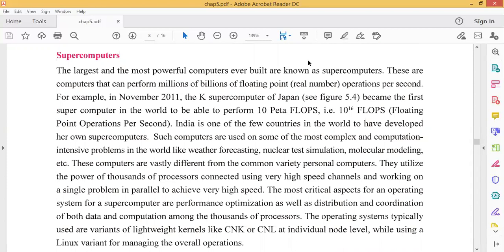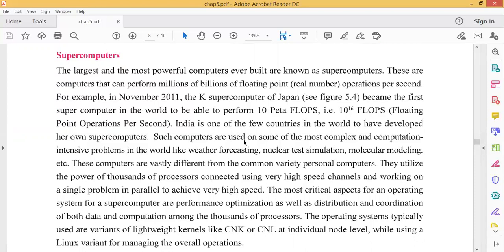India is one of the few countries in the world to have developed its own supercomputer. Underline this line. This is proud for us. The supercomputer is not in every country. Only in a few countries are supercomputers available. India is also a country which has its own supercomputer. Underline this line. Such computers are used for some of the most complex and computation-intensive problems in the world, like weather forecasting, nuclear test simulation, molecular modeling, etc.